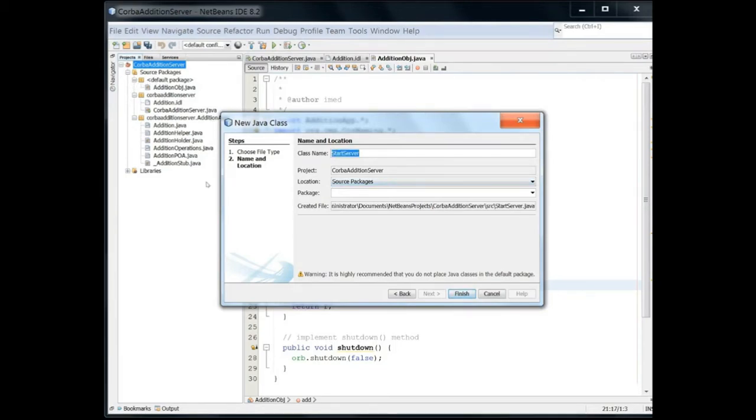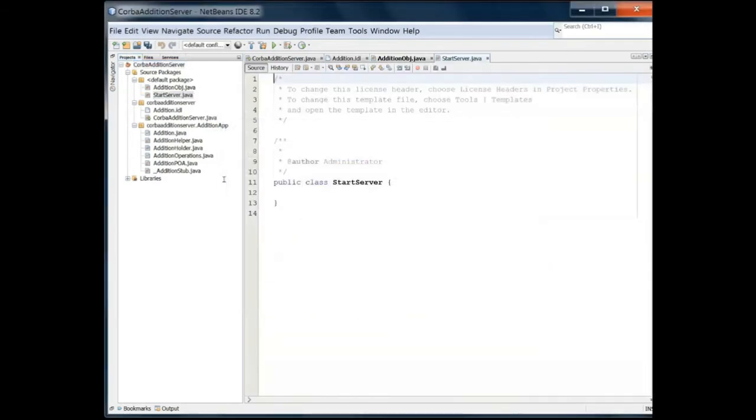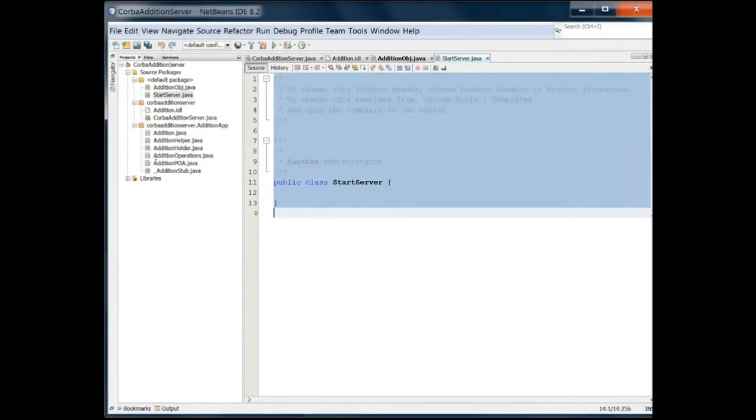Now I am making a main. There is one more main. When you make a project, there is always a main given by the project itself, by NetBeans. But I am making another main. I am going to copy this from the link I shared. There is a main class already made when I created this project; I am going to delete it later.